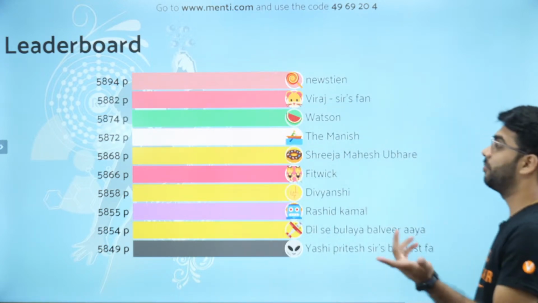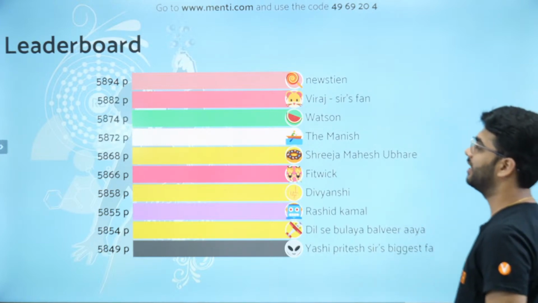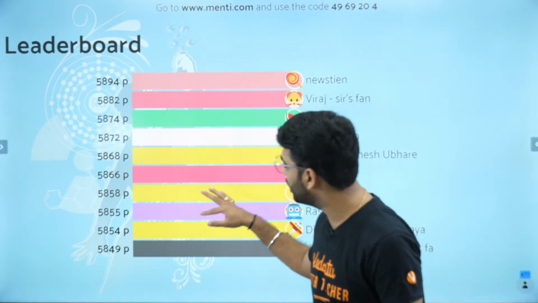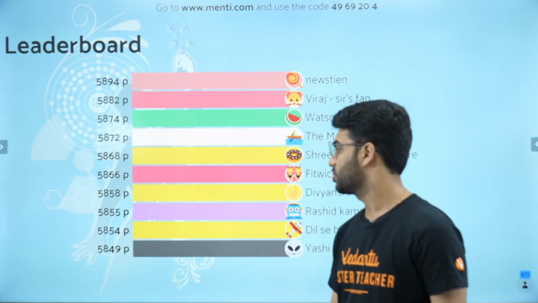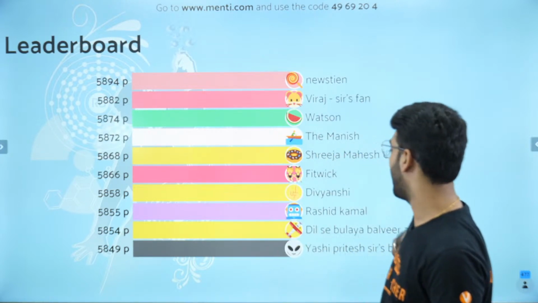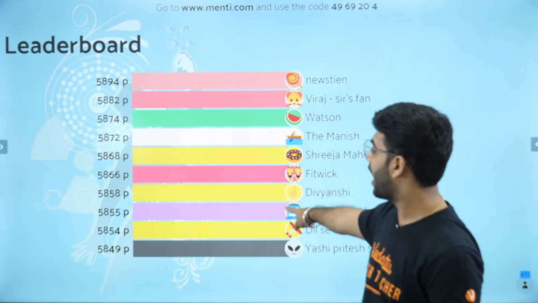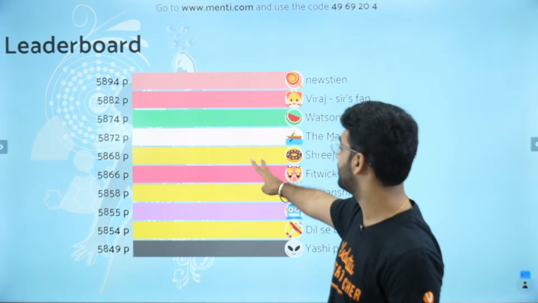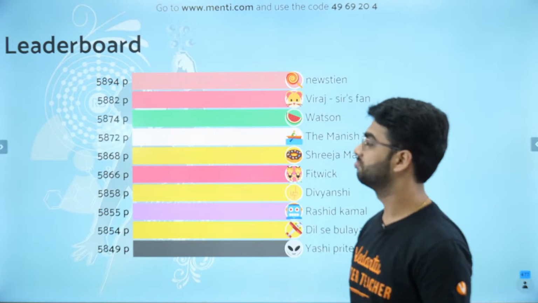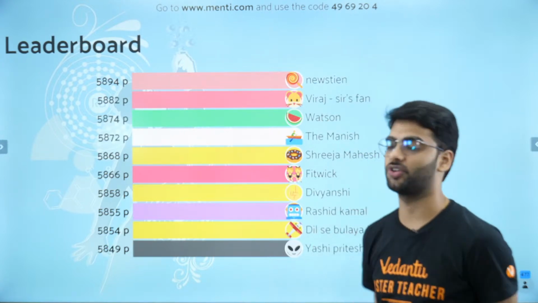So, Newstein has now come to the top. Newstein is leading the leaderboard with 12 points. And we have got a tie between, no tie. So, there is no tie as of now. But there is only a 1 point difference between Dil Se Bulaya, Balvi Raya and Rashid. And there is a 2 point difference between Fithwik and Shrija and Manish and Watson. Great. Quite a tough competition going on.